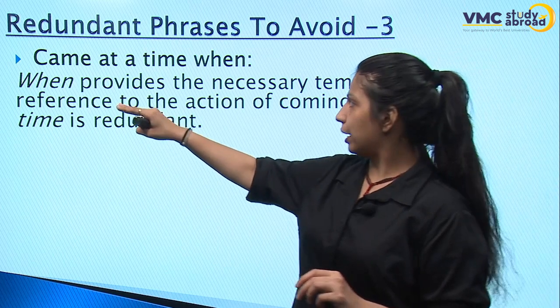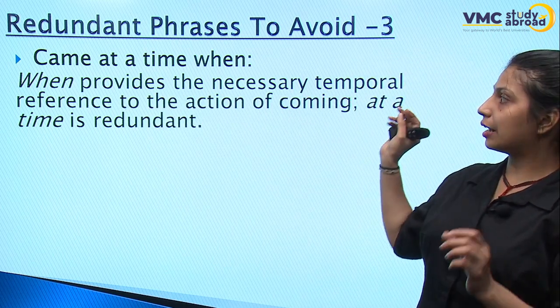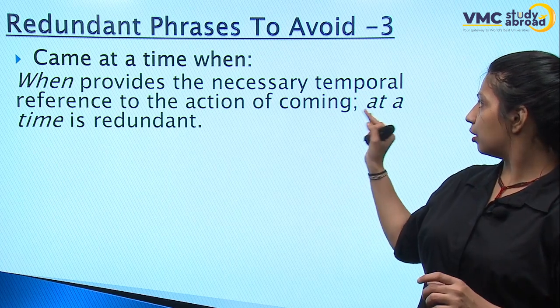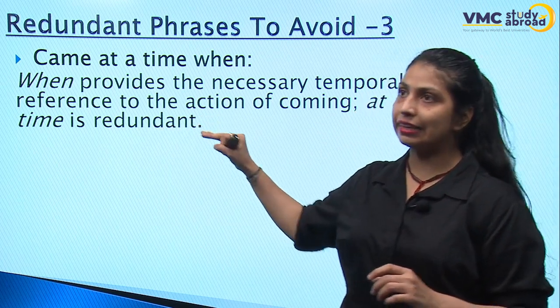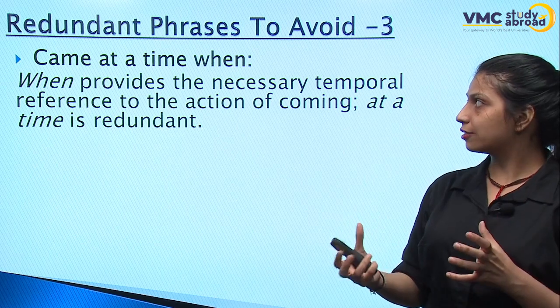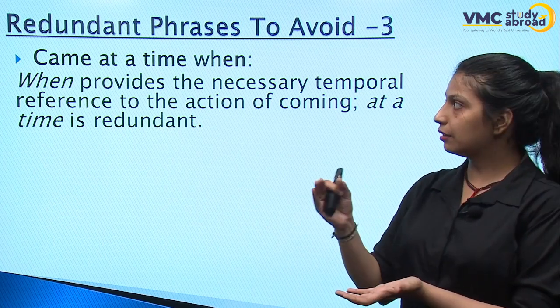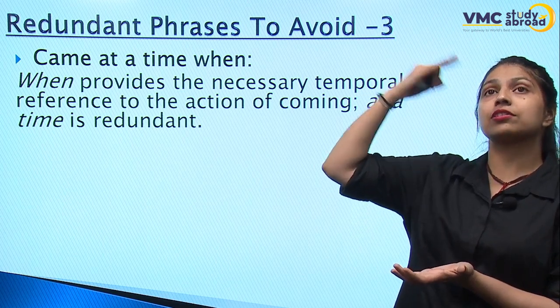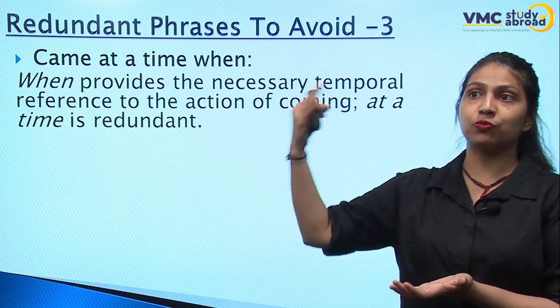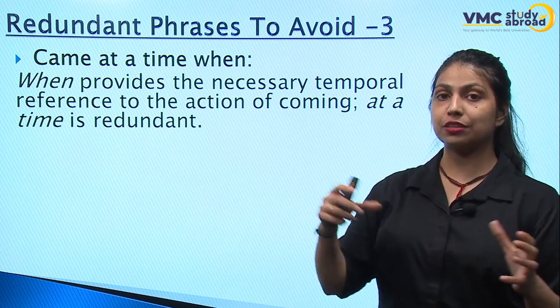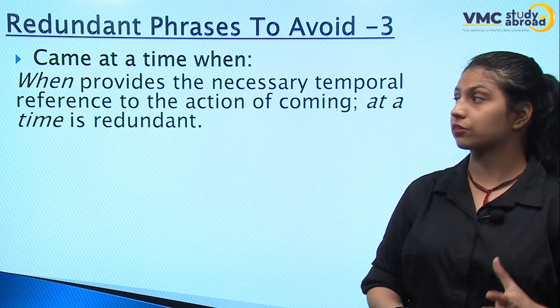So "when" provides the necessary temporal reference of the action. "At a time" is redundant here because "when" tells you about something that happened for a short period of time, but here you're trying to say something for a long duration, right? That's why it doesn't make sense in this context.